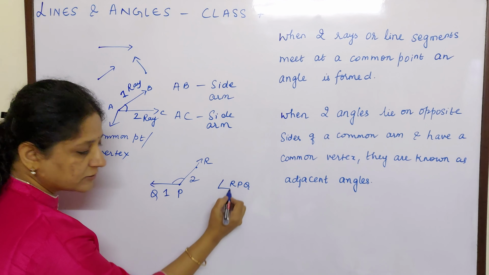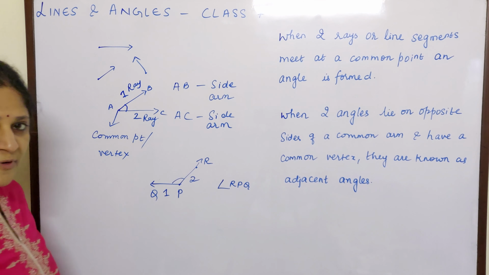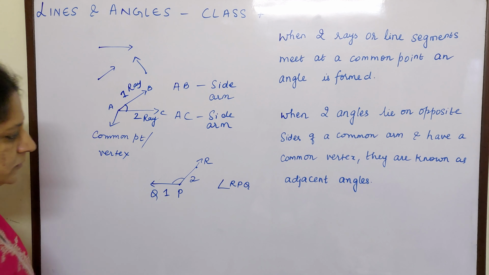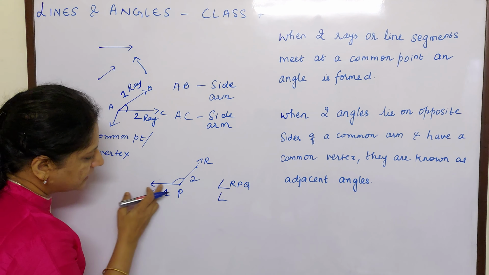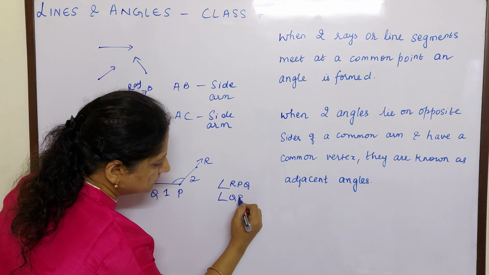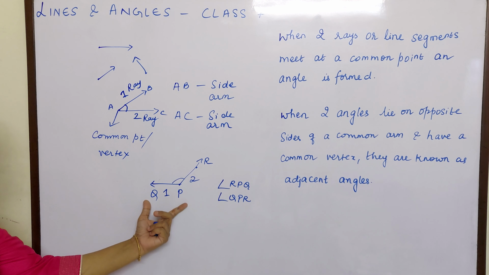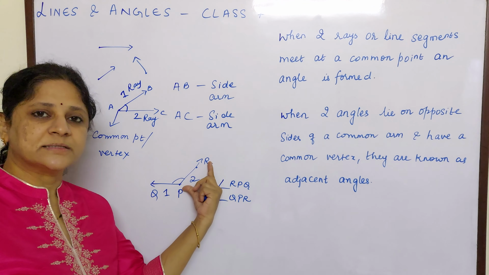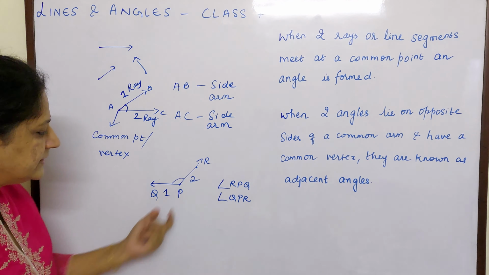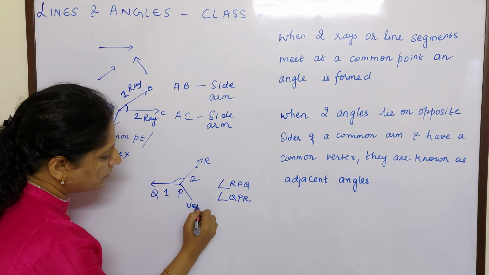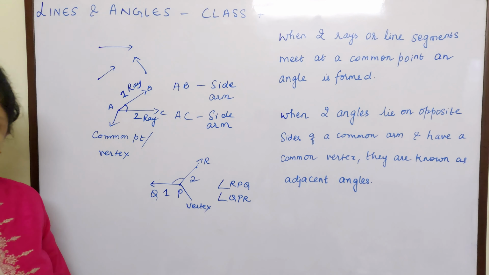This is the symbol for angle, children, because it is in the shape of an angle. So angle RPQ, or you can name it as angle QPR. So QP is an arm or a side and PR is an arm or a side, and they meet at P, which is a common point, called the vertex.